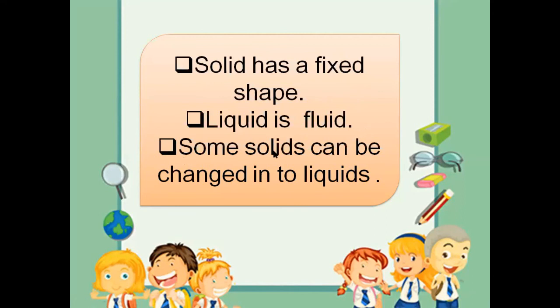Some solids can be changed into liquids. I have given you the detailed description about this line, that how solids can be changed into liquid. I showed you the example of ice cubes. Ice cubes after melting change into liquid, and same as ice cream. When you keep ice cream in the freezer, it will be solid, but when you take it out from the freezer, it changes into liquid after some time. So what I have shared with you in this unit: solid has a fixed shape, liquid is fluid, some solids can be changed into liquid.